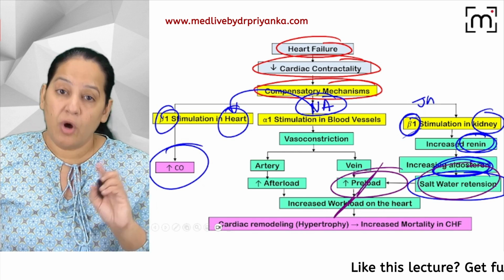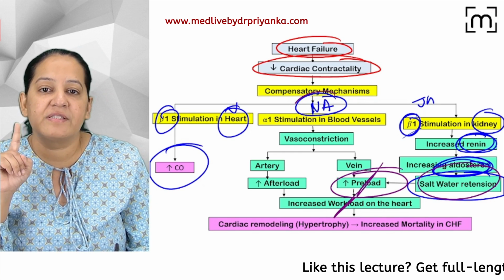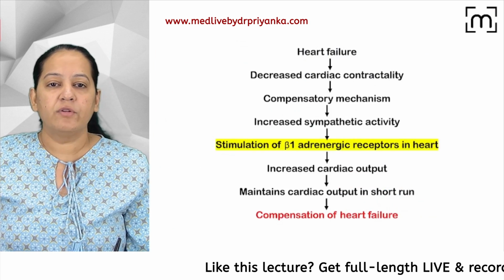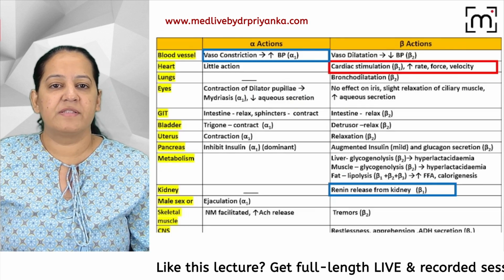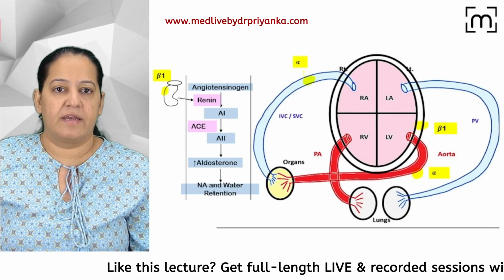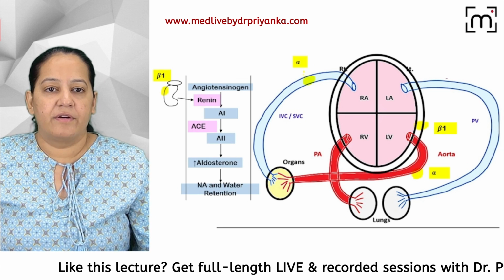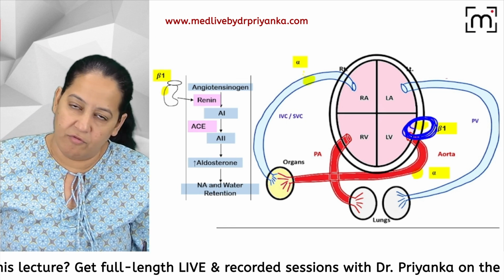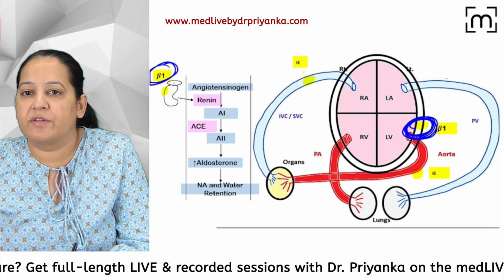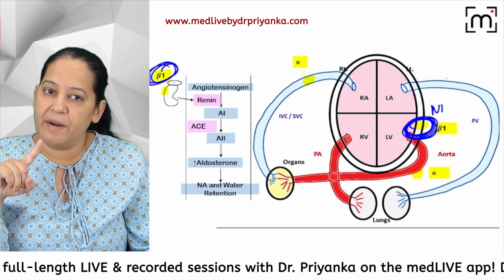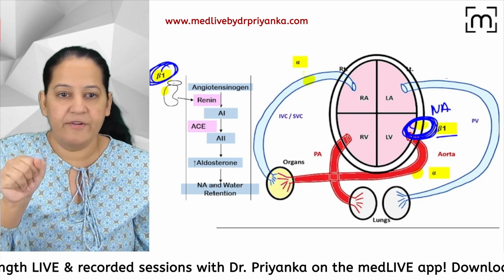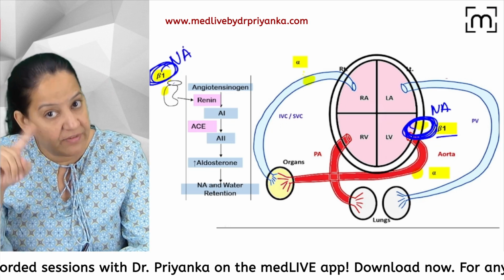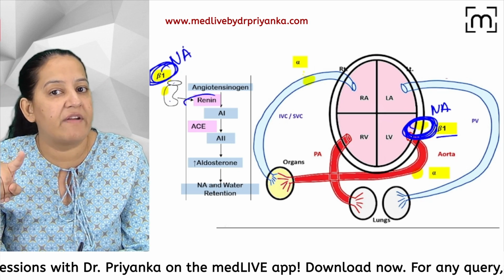That is not good. Not only this, the noradrenaline which is coming in the blood during emergency will go on the blood vessels. You know the blood vessels of the heart. Can you see the blood vessels? Let me show you here. Just a second. These are the blood vessels of the heart. You can see the beta 1 receptors are present here on the wall of the heart, and beta 1 are present on the kidney. So noradrenaline first comes and binds with the beta 1 on the heart and increases the contractility. That's a good thing. Noradrenaline goes and binds with the beta 1 of the kidney, and secretes renin.